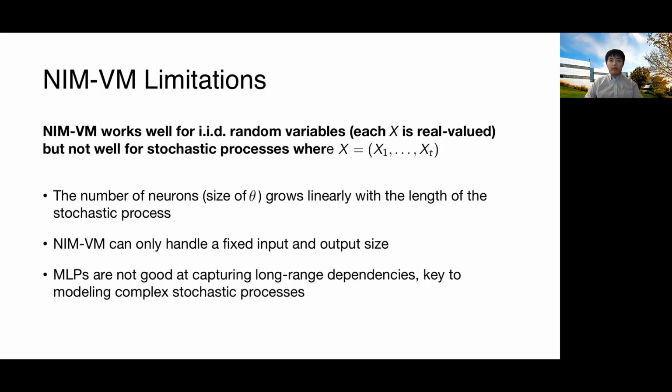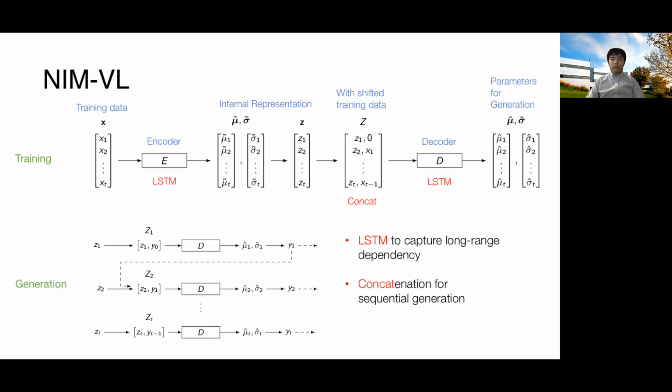Second, NIM can only handle a fixed input and output size, which means if what we see in the training data is of length 100, we can only generate length 100 data during a simulation run. This is not desirable. Third, multi-layer perceptrons are not good at capturing long-range dependencies, which is key to modeling complex stochastic processes. Next, I will talk about our full model, NIM-VL.